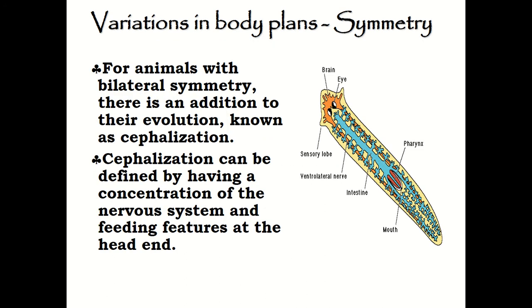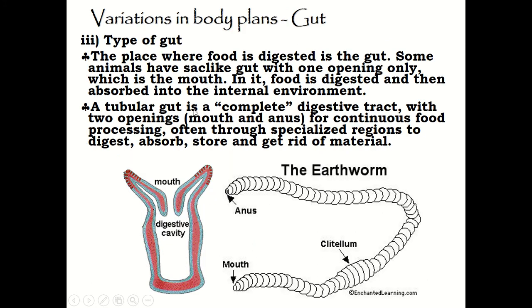Next, this one also, animal with bilateral symmetry, and there is an addition to their evolution that is known as cephalization. So cephalization we can define as animals having a concentration of a nervous system and feeding features at the head end, as you can see over here, such as a planaria.